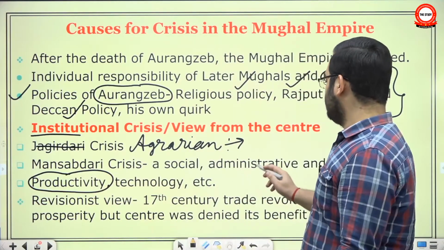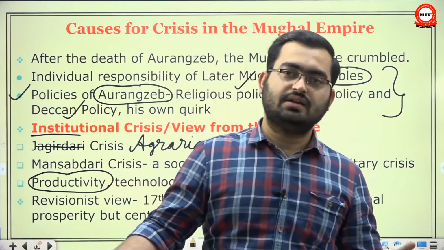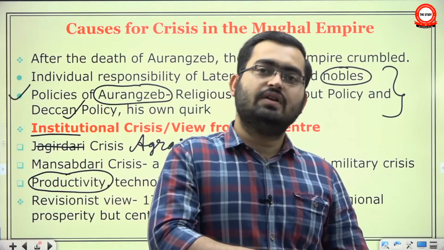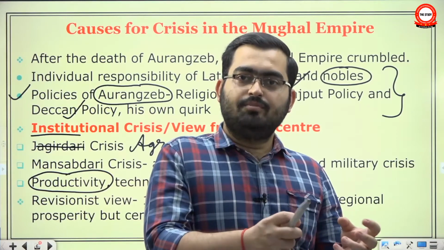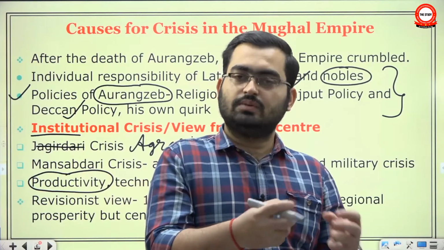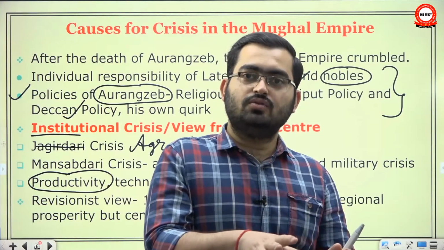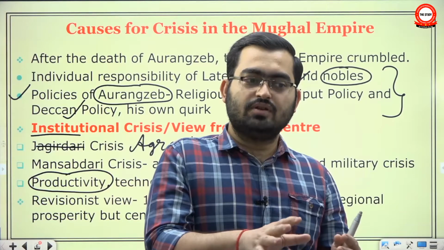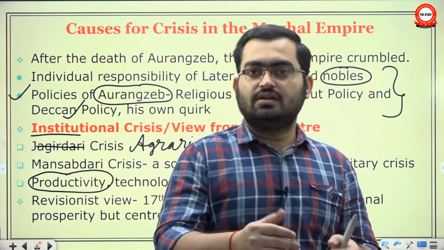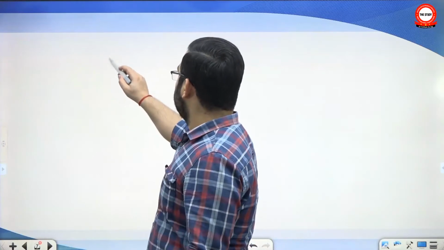On the other hand, we had also talked about the Mansabdari crisis. I would recommend you go back to the lecture on the Mughal Empire. There we talked about how the problem of overassessment of land revenue meant that the gap between assessed income and the income actually realized was noticeable from the very beginning. Then the problem gradually became so intense that Shah Jahan started categorizing the Jagirs on a monthly basis.